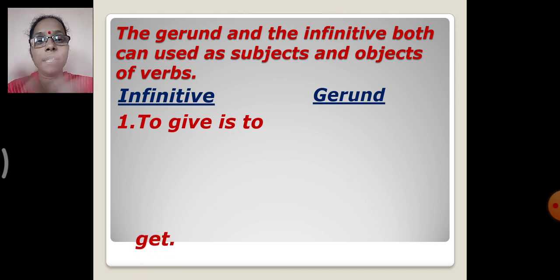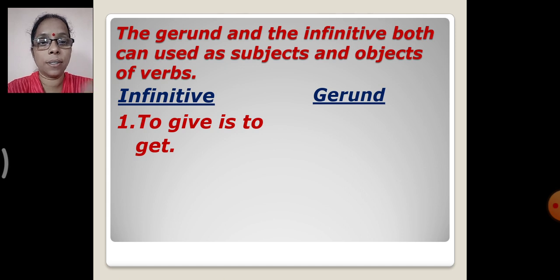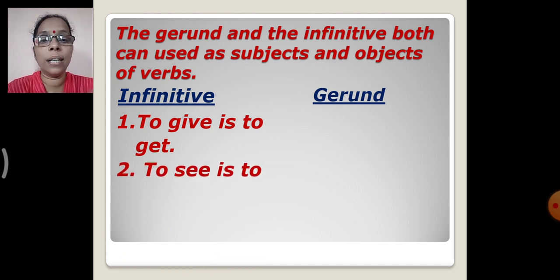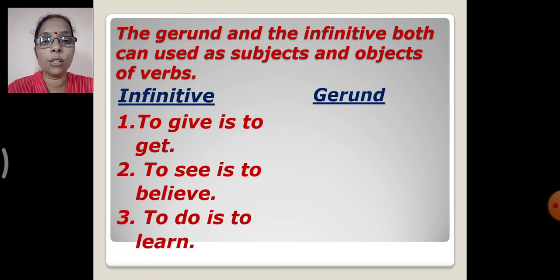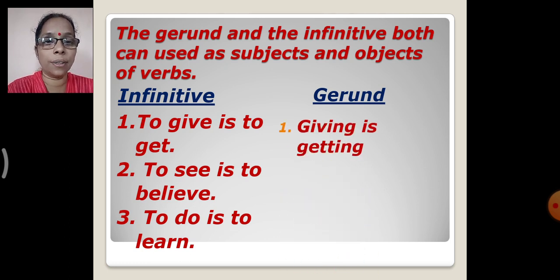See the first sentence in infinitive. To give is to get. Next, to see is to believe. Then, to do is to learn. Right? So, which is the infinitive here? To give, to see, to do. Right? Now, let's see the gerund.